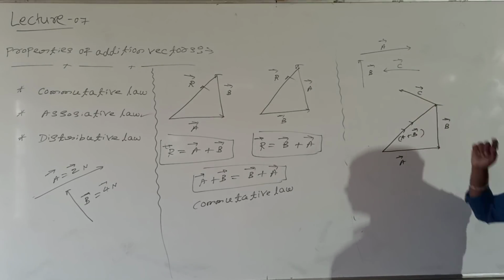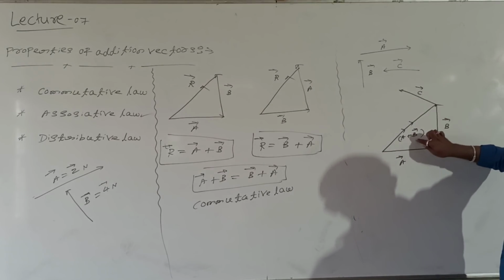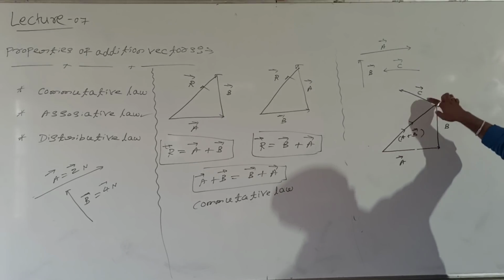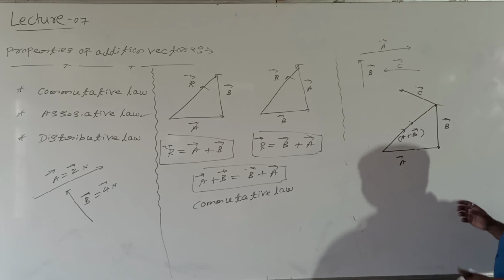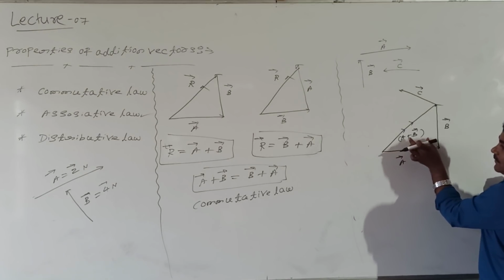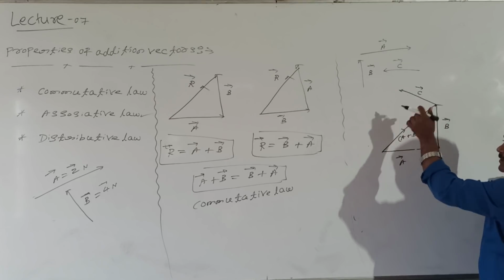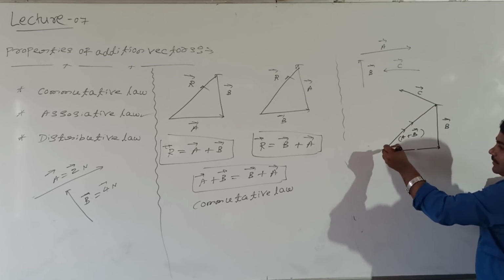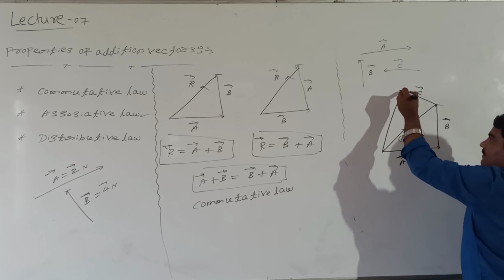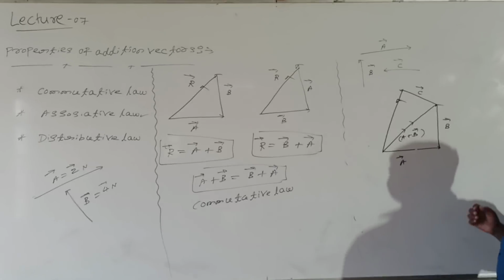Then what is the resultant of A plus B and C? According to the triangle law of addition of vectors, this is the resultant of vector A plus vector B and C.